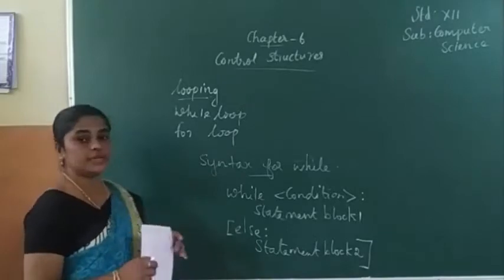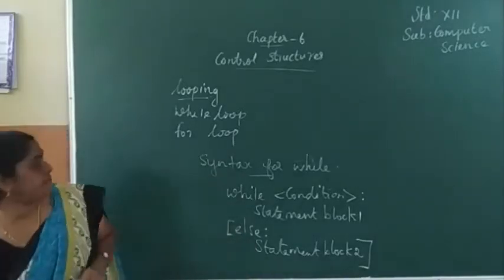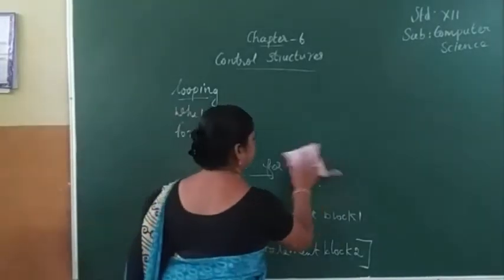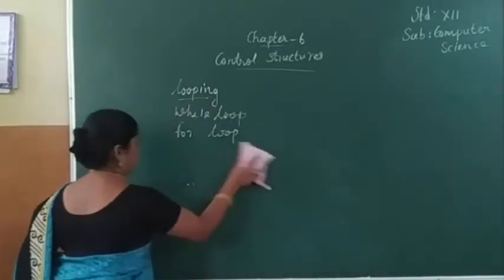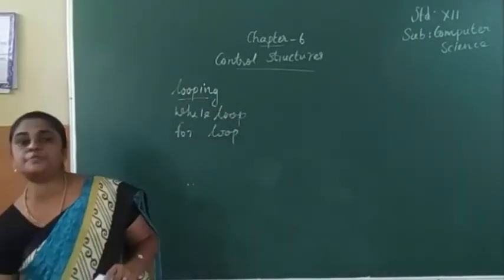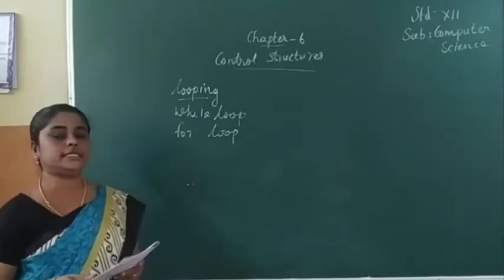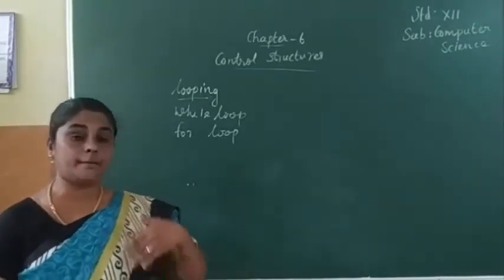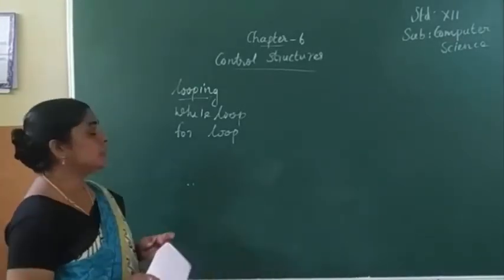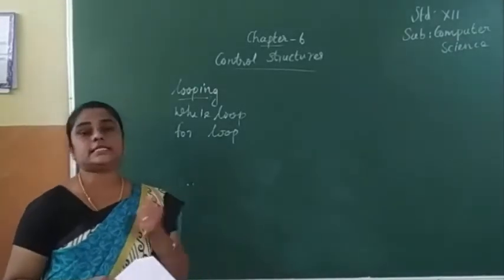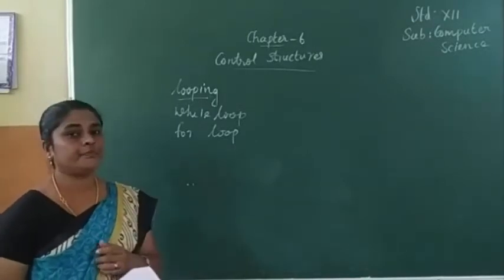Next, we can study about the for loop. In C++ also we studied for loop. For loop is very easy. Comparing other loops, for loop is easy. So, can you say how the syntax is there for it?